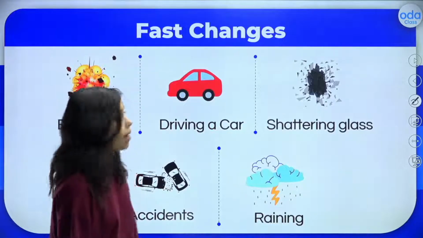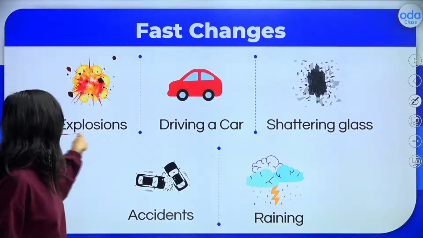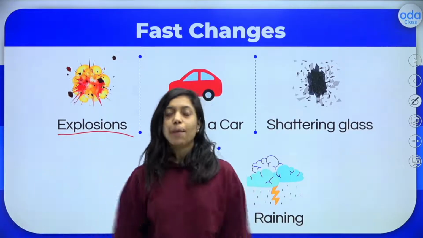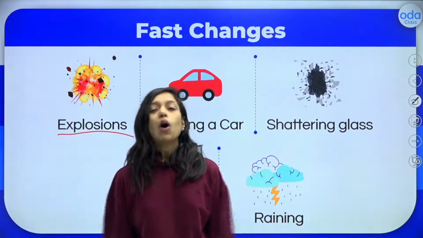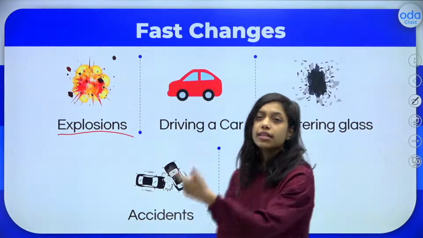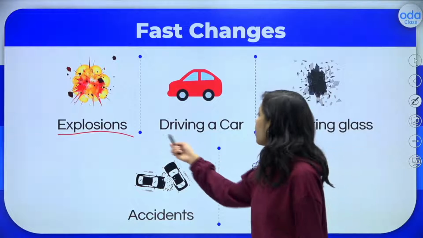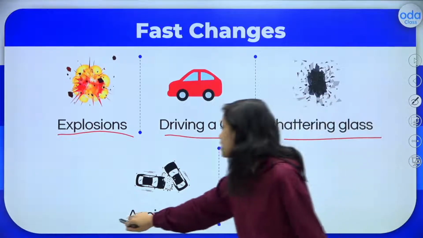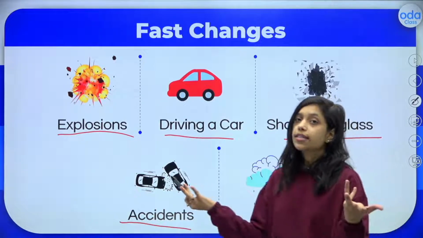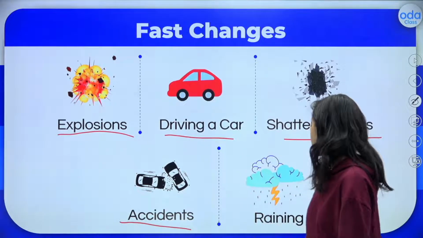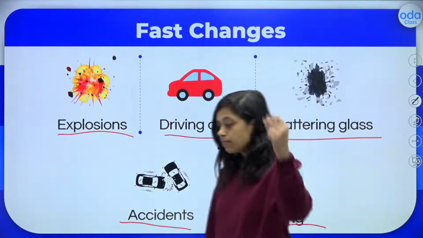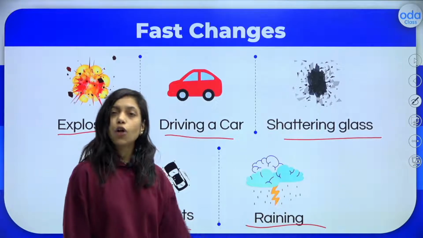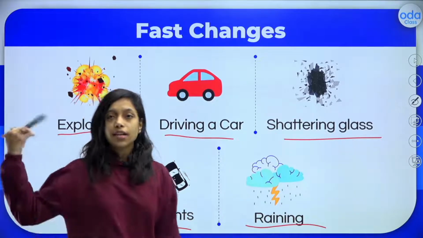So some more examples for fast change. Explosions, yes, within a second, you also don't know where the explosion happens. Bomb blasts happen within a second. So they are fast changes. Driving a car, applying the brake of the car, shattering glasses. Accidents are also fast change. You don't know when an accident happens. Within a second an accident happens. And raining, anytime suddenly it might rain, right? So actually we are in Bangalore now. In the morning it was very hot and suddenly now it's raining.